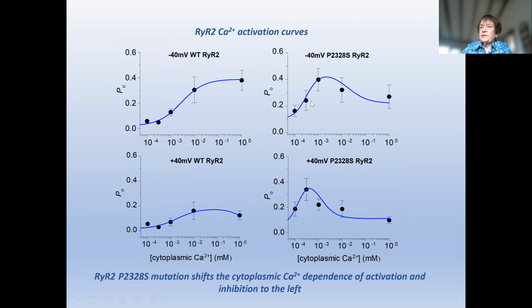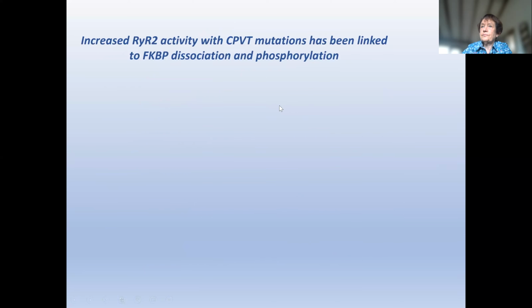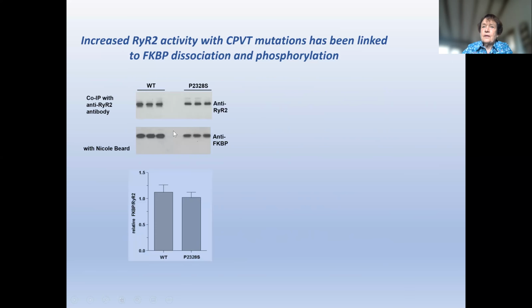So this sort of shift to the left in activation and greater diastolic channel activity has been associated with FKBP dissociation and phosphorylation. So we looked at those parameters. This is co-IP and Western blots showing FKBP associated with the ryanodine receptor, and there's clearly no difference between the wild type and the mutant. What's notable here is that there's only one FKBP band, which is FKBP12.